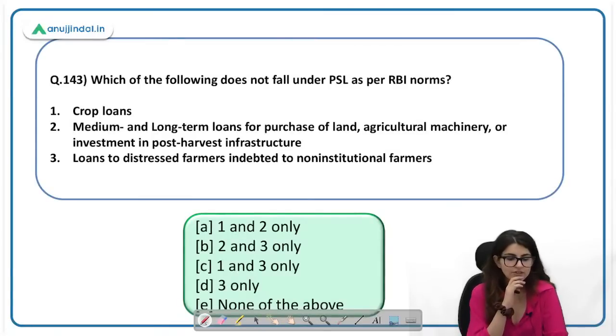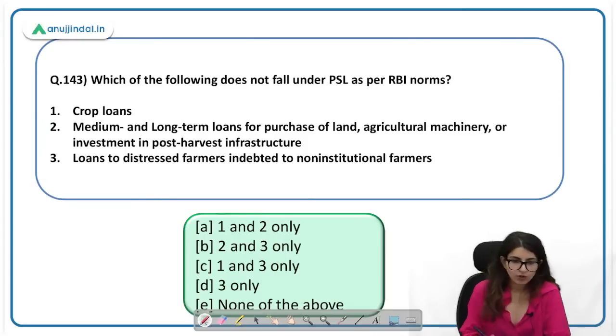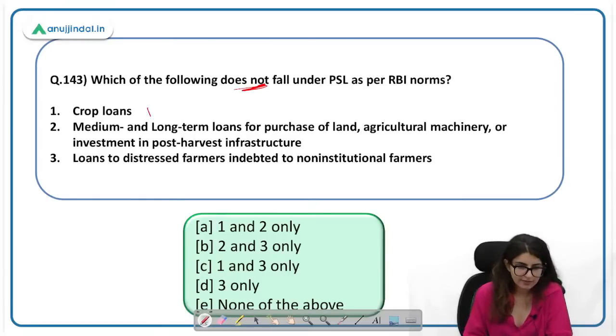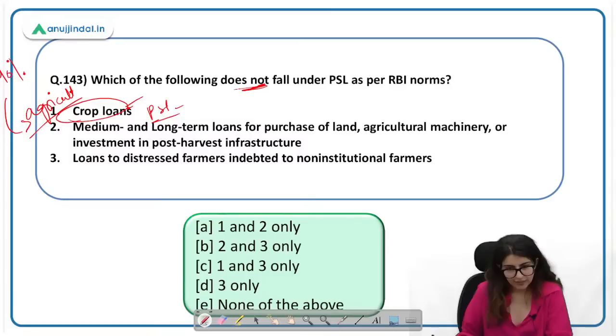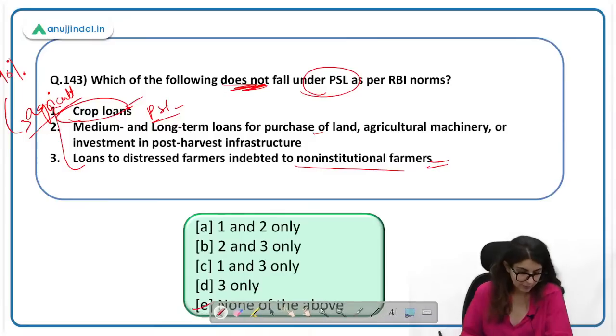Okay. Next question. Which of the following do not fall under PSL as per RBI norms? Does not पूछा है. Crop loans, they are part of PSL norms. Agriculture sector. PSL का target 40. Agriculture sector में crop loans, they are included. Medium long term loans for purchase of land, agricultural machinery or investment in post harvest infrastructure, they are also included. Loans to distressed farmers, indebted to non-institutional farmers, this is also correct. So all of these are part of PSL. Therefore the question is asking does not form part, तो answer हो जाएगा none of the above.